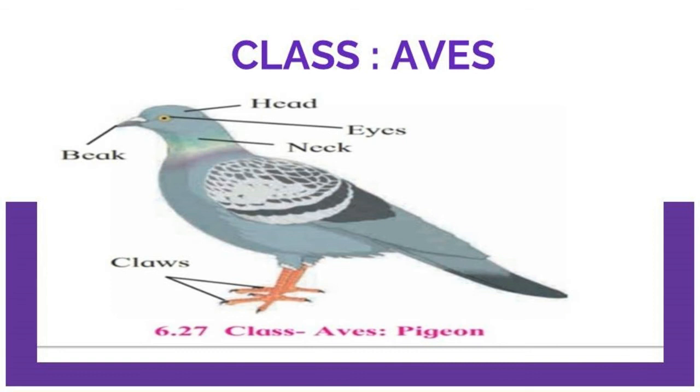Respiration is through lungs, which have air sacs. Bones are filled with air, which reduces the body weight. They lay large yolk-laden eggs covered by a hard calcareous shell. Examples of Aves are parrot, crow, eagle, pigeon.